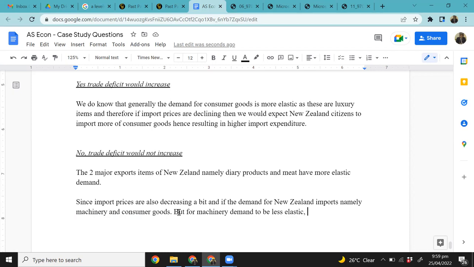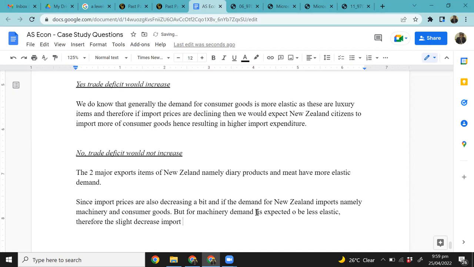Okay. So with machinery, the idea is that you only import based on how much you need in your country. Correct? Right? So for machinery, demand is expected to be less elastic, therefore slight decrease in import prices, as we saw from the graph.